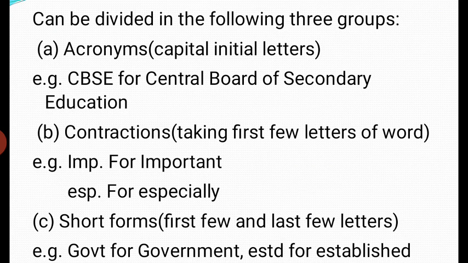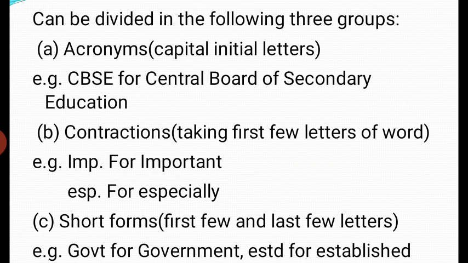Maybe it stands for university. The same way, this ESTD, you have used ESTD for established, but the examiner does not know that. Without the key to abbreviations, the examiner might think that this ESTD is used for estimated, right? So that's why you must give the key to abbreviations.